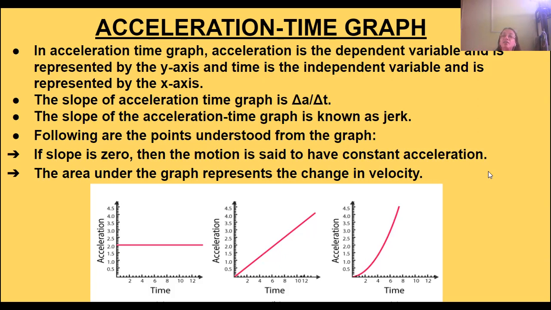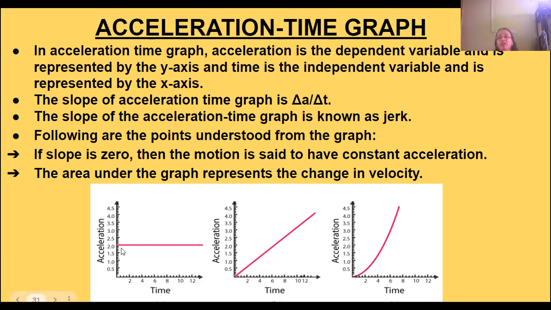The area under the graph represents the change in velocity. So the slope of the acceleration time graph is the jerk, and the area which the graph is enclosing indicates the change in velocity. Next, these are the types of graphs you can get from the acceleration time graph.